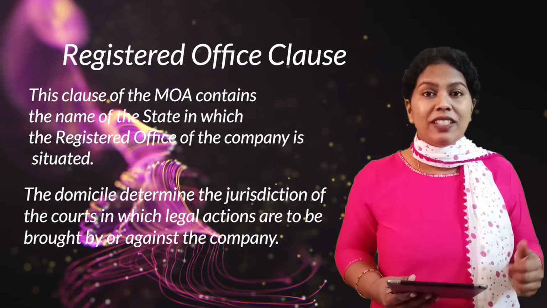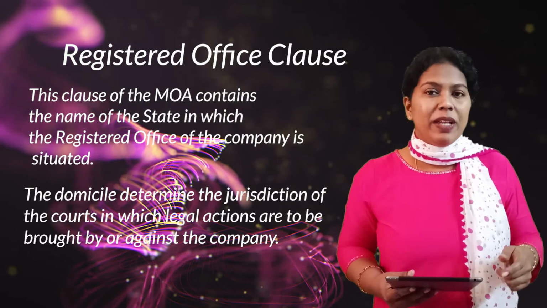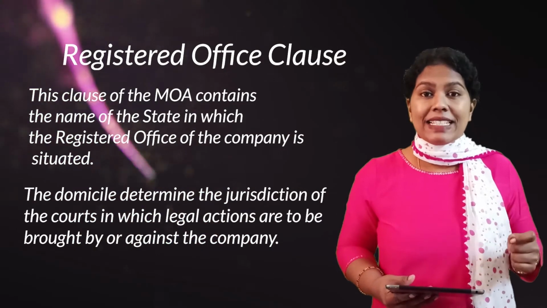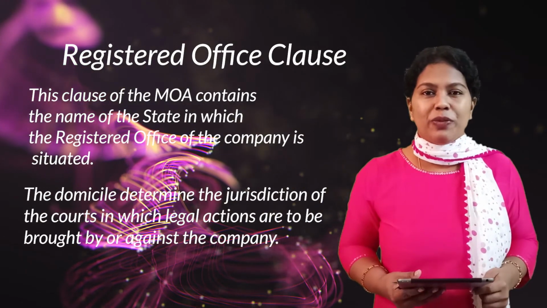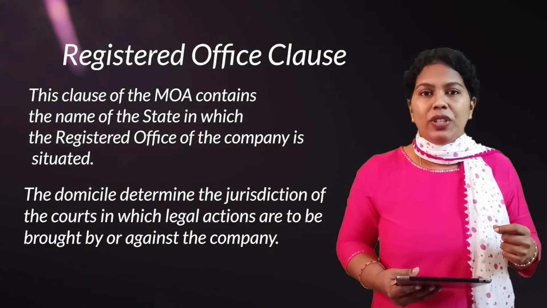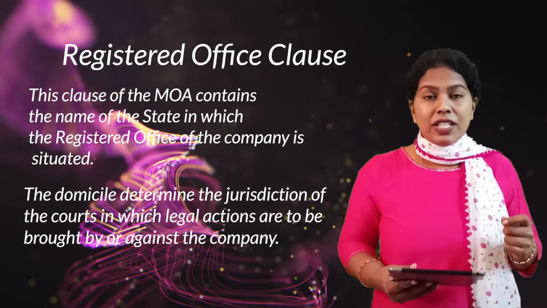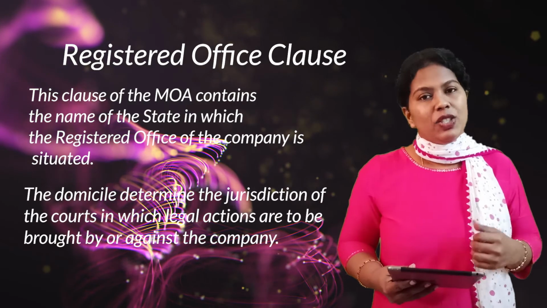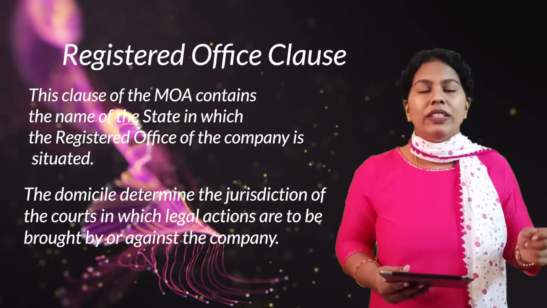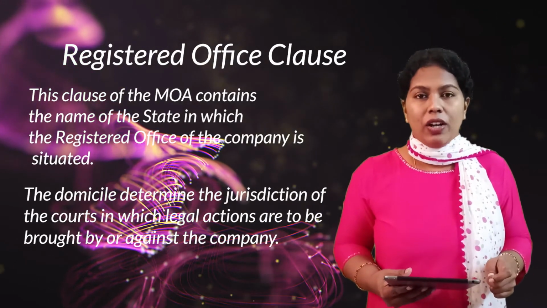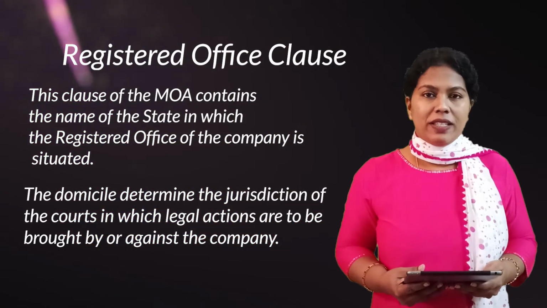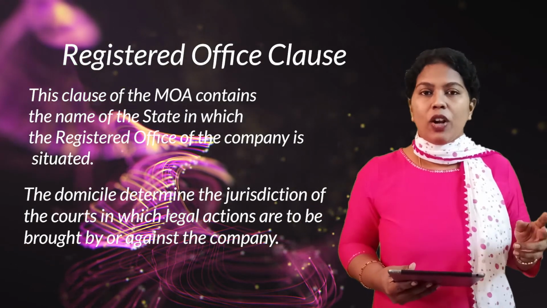For instance, I have mentioned earlier, the Memorandum of Association needs to be stamped. And it needs to be stamped according to the stamp duty that exists in the state at which the registered office of the company is situated. So, domicile is important to know the jurisdiction, and registered office is necessary to know that jurisdiction. Similarly, to make communication, we need an address. So, the registered office clause or the situation clause mentions the state at which this particular company is situated or located. That is all about the second clause.